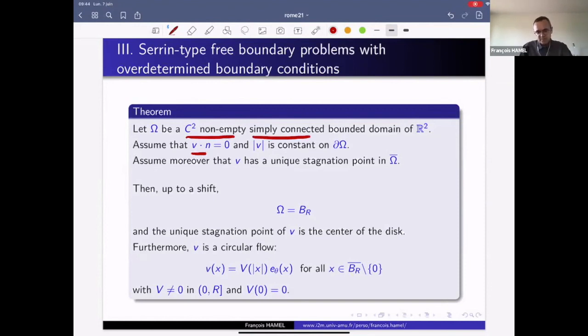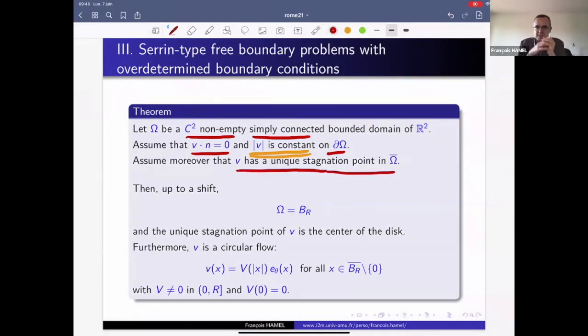And we assume that the flow is tangential on the boundary. And we also assume this additional condition that the norm of V is constant along the boundary. And we also assume that the flow has a unique stagnation point in the domain.